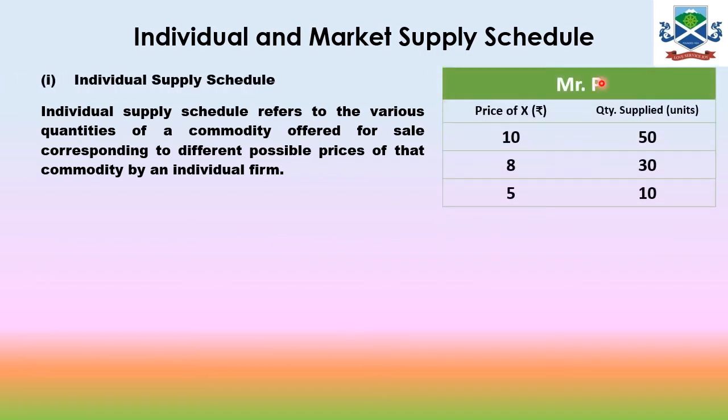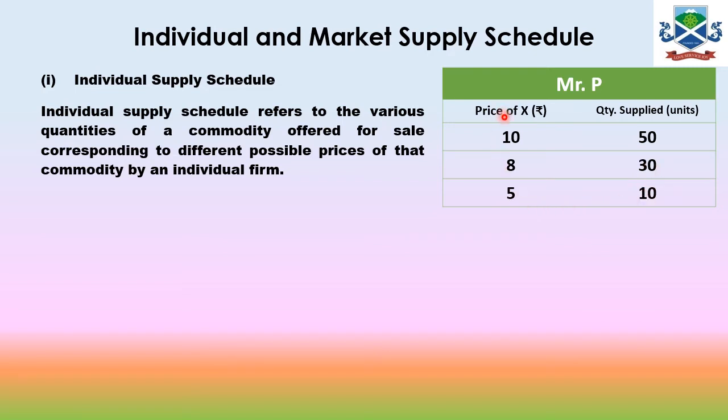You will see over here that Mr. P is one producer. He is offering different quantities of the commodity at different prices. When the price is 10, he is willing to sell 50 units. When the price decreases to 8, he also reduces the supply, meaning he is willing to sell 30 units, and when the price again comes down to 5, he is willing to sell 10 units, which is less than before.